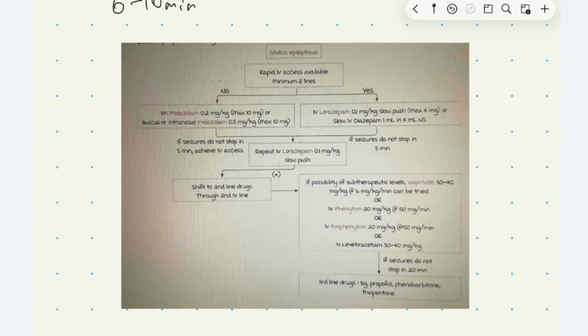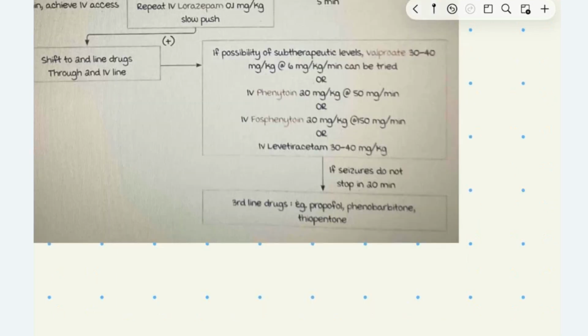If the seizure doesn't stop in 5 minutes, we'll repeat IV lorazepam 0.1 mg per kg, slow push. On giving this also, if the patient doesn't recover, we'll start with second line drugs like phenytoin, fosphenytoin, valproate. The valproate 30 to 40 mg per kg, phenytoin at 20 mg per kg, and fosphenytoin 20 mg per kg. If the patient doesn't respond to this also, we'll give third line drugs, which are anesthetic drugs like propofol, phenobarbital, and thiopentone sodium.